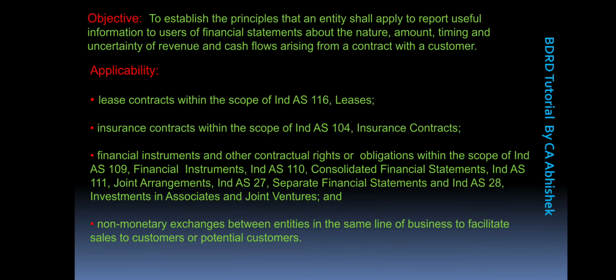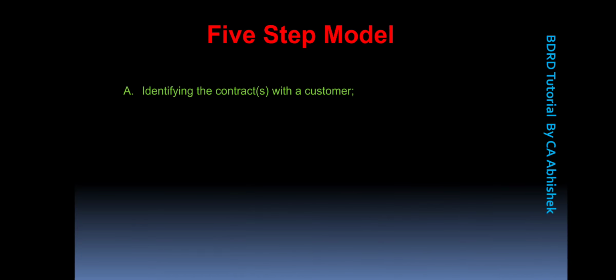And moving on, we have the 5-step model. A transaction has to pass through these 5 steps in order to recognize the revenue in the books of account. Number one step is identifying the contract with the customer. In our present video, we will be covering this step only, and in the next video we will be dealing with the upcoming steps that are required in order to recognize the revenue.